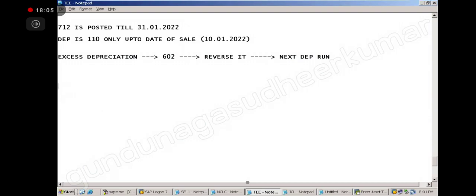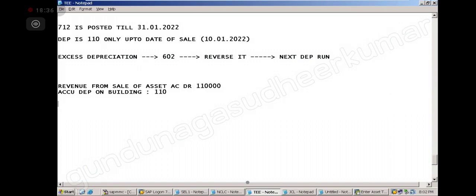Here, revenue from sale of asset account is debited. How much total revenue are we getting? 1,10,000. To accumulated depreciation on building, 110.